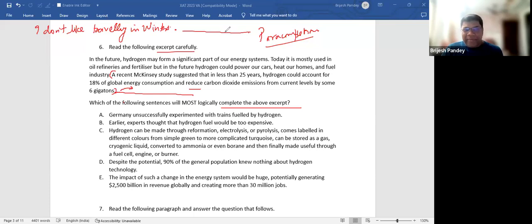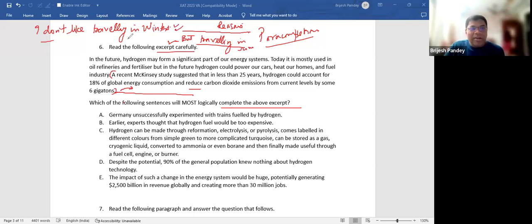Maybe I'm very sensitive to these things. So I might give the reasons why I don't like to travel. Or I might use the word but and say, but traveling in summers is fun for me. This is also acceptable. I don't like traveling in winter. I'm very sensitive to cold weather. I have problems which are genetic. So I don't like to travel. I don't like traveling in winter, but traveling in summer is fun for me. So this is also one way of moving ahead. This is also another way of moving ahead.